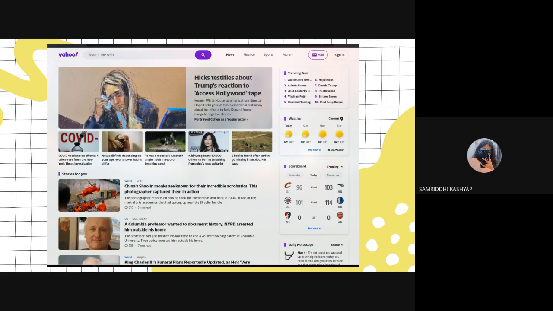I think that Google is a common answer for all of us. Why? Because, I mean, it's not a fair comparison, right? Because Yahoo has all of the information in it, and the Google site is just a search engine.